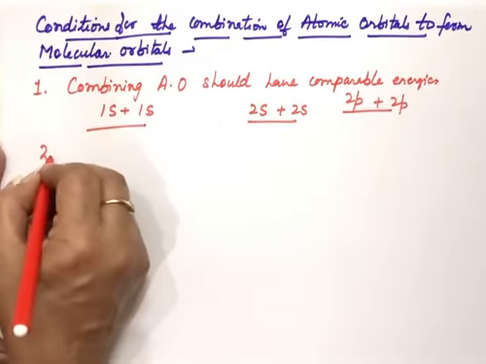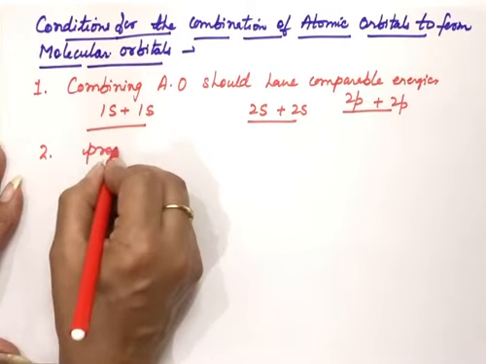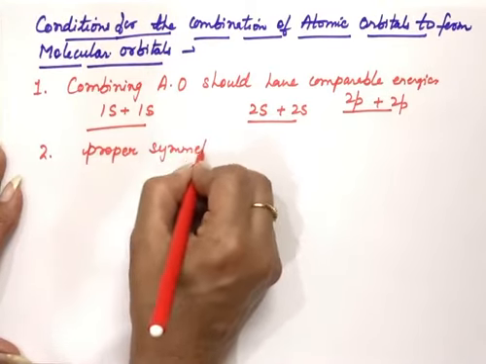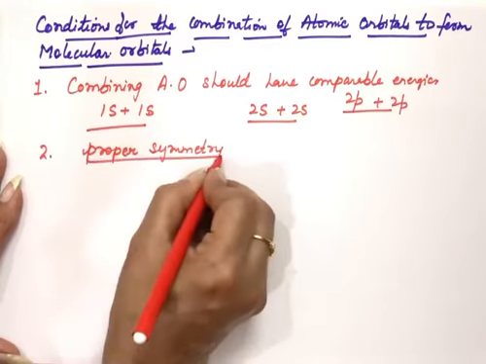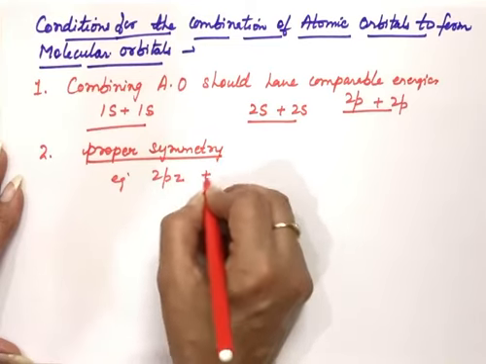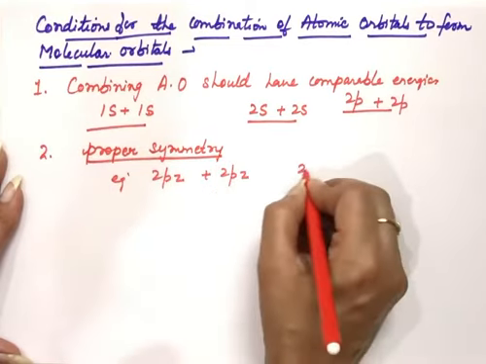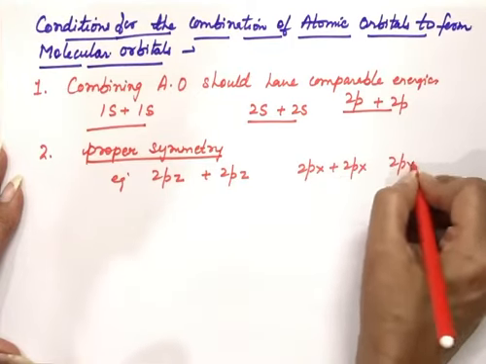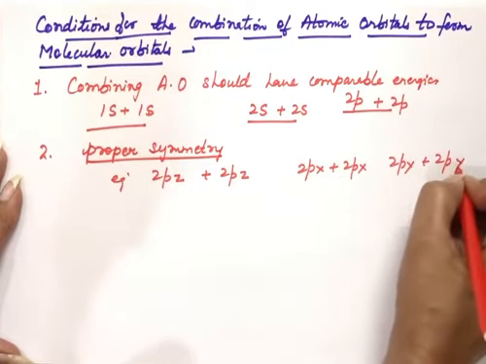Now second is that proper symmetry or proper orientation should be there, then only they will overlap. Like for example, 2pz can overlap with 2pz only, 2px with 2px, and 2py will overlap with 2py.